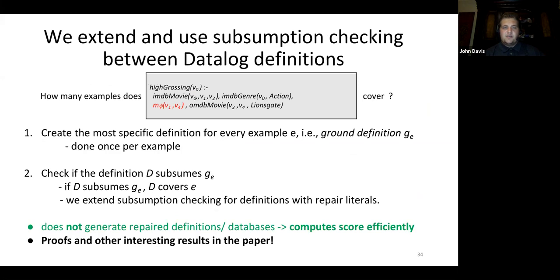We do this by creating the most specific definition for every example, called the ground definition, which is done once per example. We then check if the definition subsumes the ground definition for each example, and the datalog definition covers the example only if the definition subsumes the ground definition. This does not generate the repaired definitions or the repaired databases, so it computes the scores efficiently. The proof for this and other interesting results can be found in the paper.